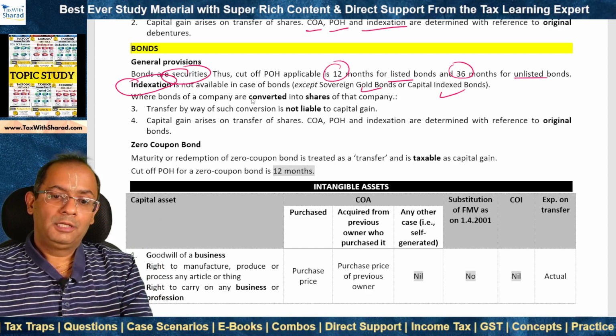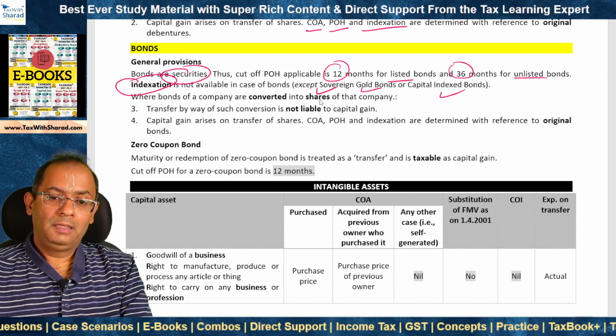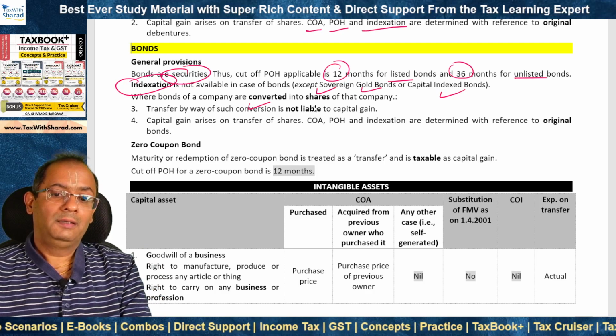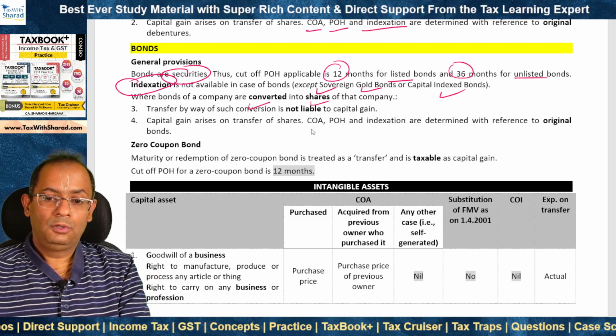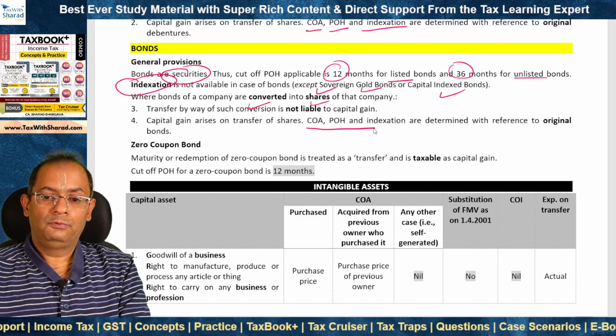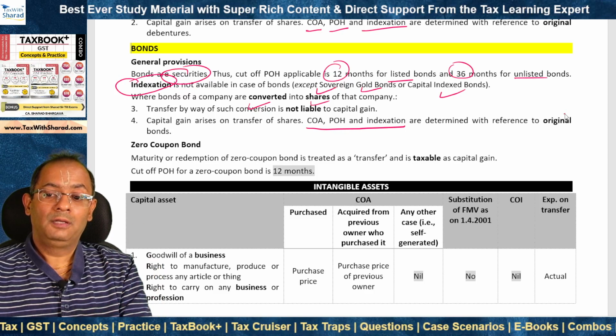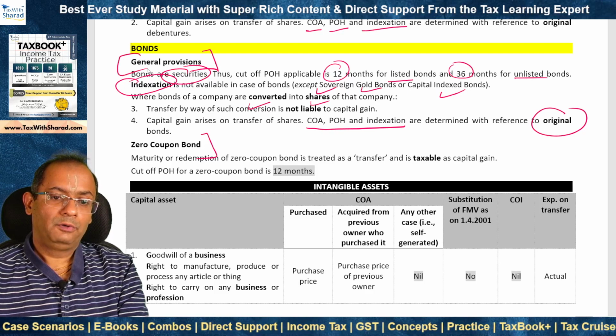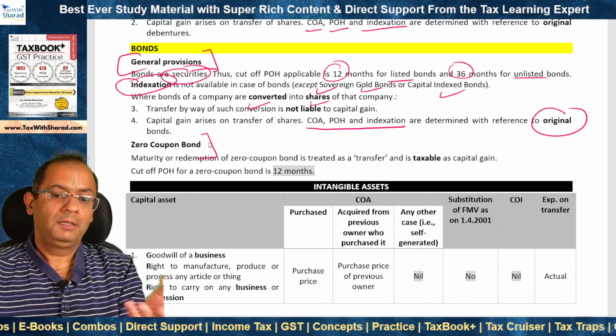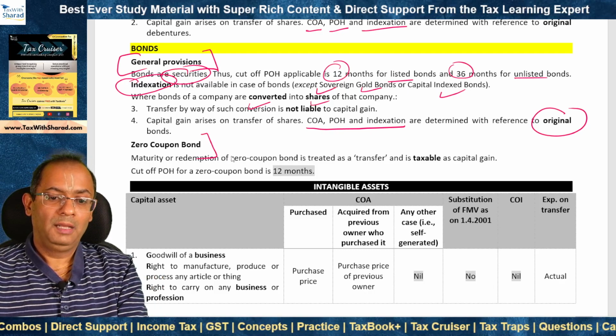Now, just like debentures, bonds may also be converted into shares. In that case, such conversion is not liable to capital gain, but when such shares are subsequently sold, the cost of acquisition, period of holding and indexation are determined with reference to the original bonds. What we discussed above were the general provisions in respect of bonds. Now, special considerations for zero coupon bonds apply.